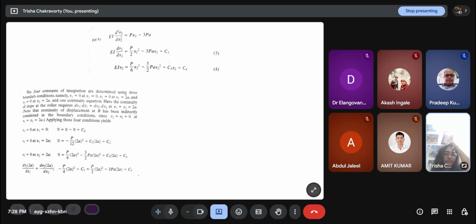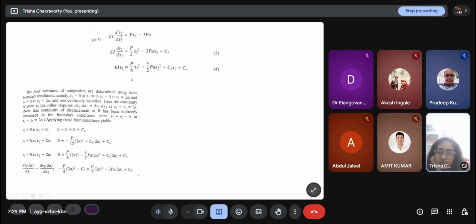And the fourth condition we get from continuity. So the continuity of slope at the roller requires dv1/dx1 equal to dv2/dx2 at x1 equal to x2 equal to 2a. The continuity of displacement at B has been indirectly considered in the boundary conditions. Continuity means that both the displacement and the slope have to be continuous. Since we have already said that v1 and v2 equal 0 for both the equations, we have already implemented that. So the additional one which we have is that the slope should be equal from this side and from that side: dv1/dx1 equal to dv2/dx2.